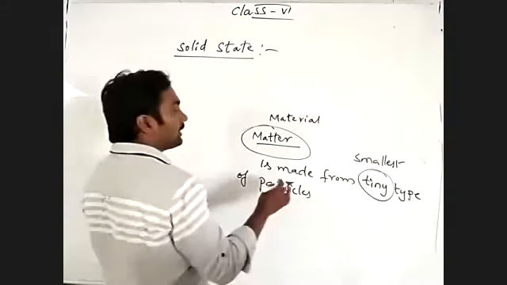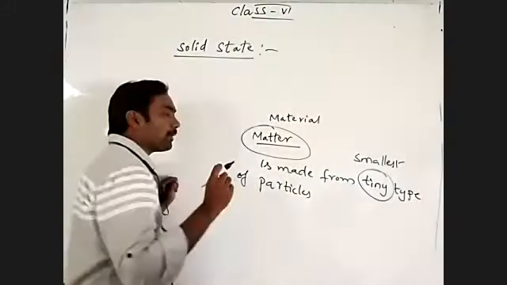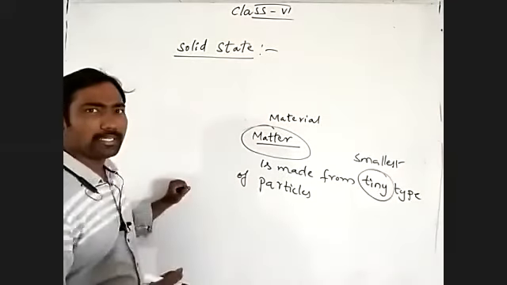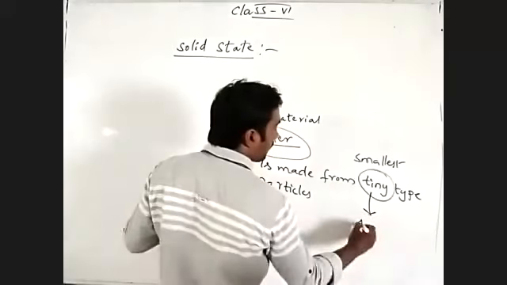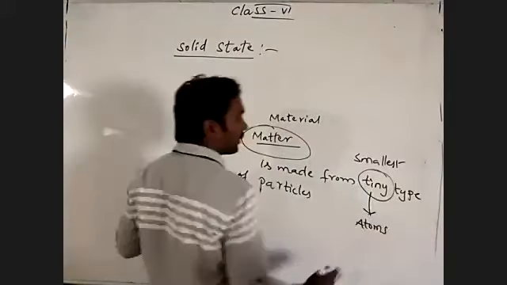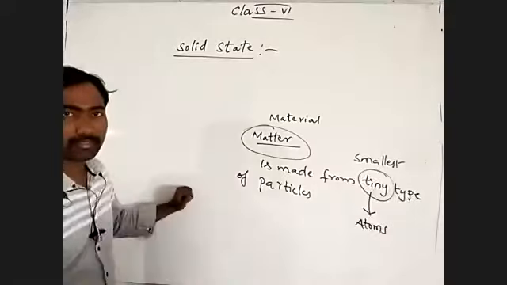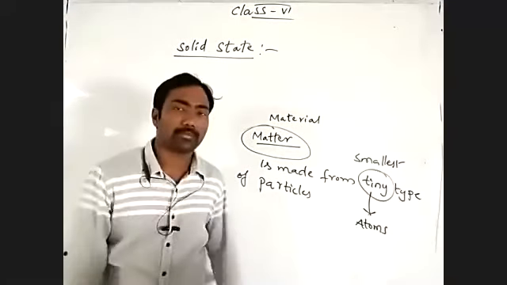So matter is made from tiny particles. Those tiny particles we are calling atoms. What are we calling them? Atoms.